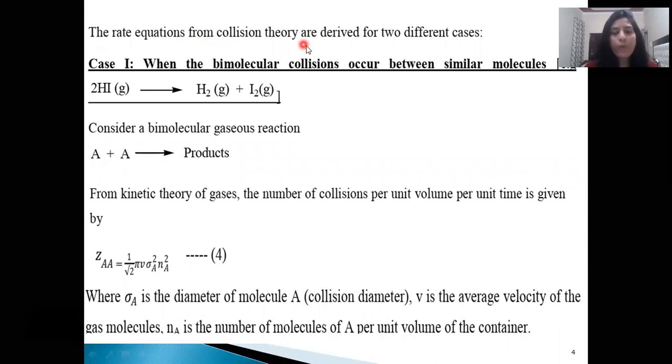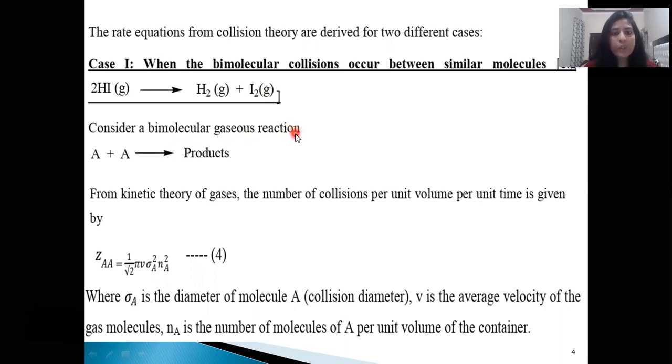Now, the rate equations from collision theory are derived for two different cases. First case is when the bimolecular collision occur between similar molecules, and second case is when the bimolecular collision occur between two dissimilar molecules. In this video, I am going to explain in detail the case where the bimolecular collision occur between similar molecules. These are two similar molecules of hydrogen iodide. They react to form H2 gas plus iodine gas.